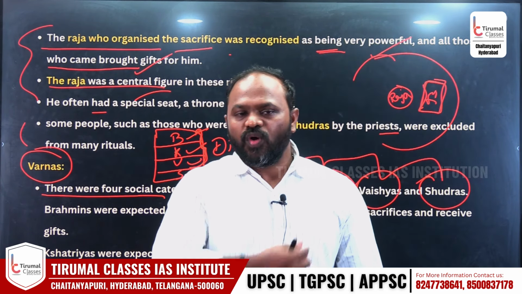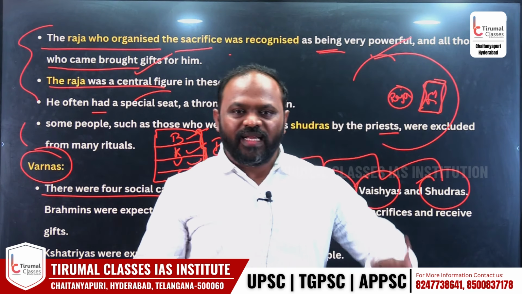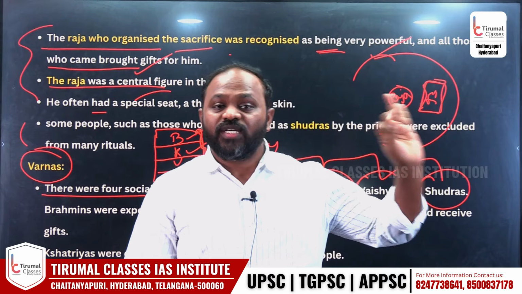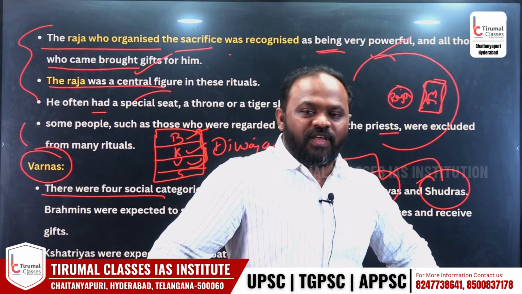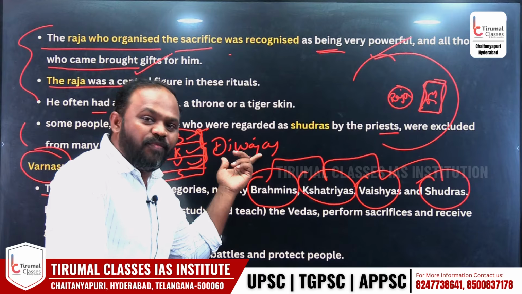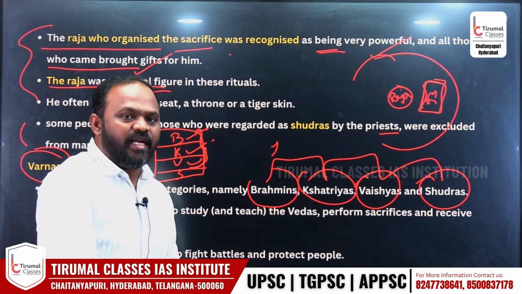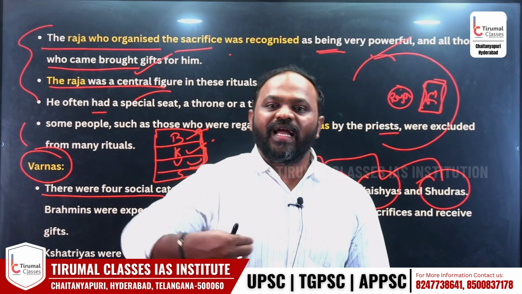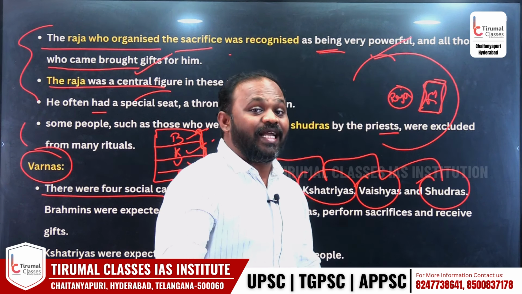Like the people who wear the sacred thread, Janjam. Brahmins wear the sacred thread, Vaishyas wear a sacred thread, Kshatriyas wear a sacred thread. The people who wear the sacred thread, we call them higher varnas, and they were also known as Dvija. Dvija is nothing but twice born. First, normal birth, and second, when they wear the sacred thread, the Upanayana thread, we call it the second birth.